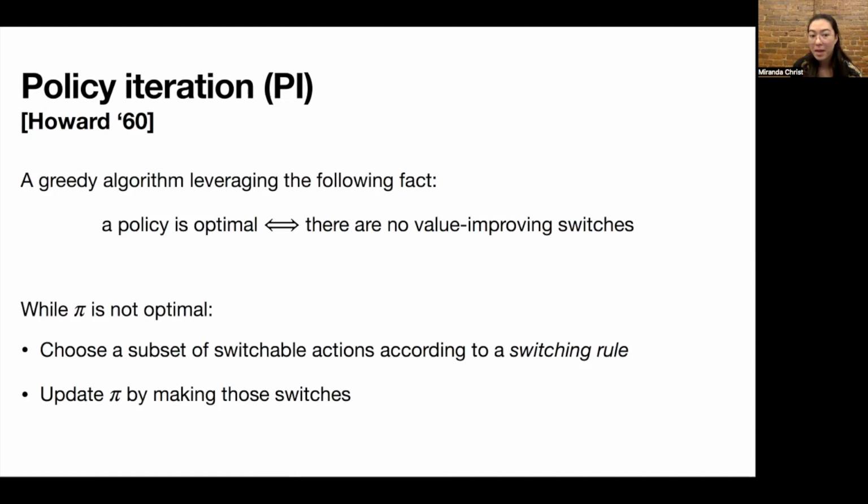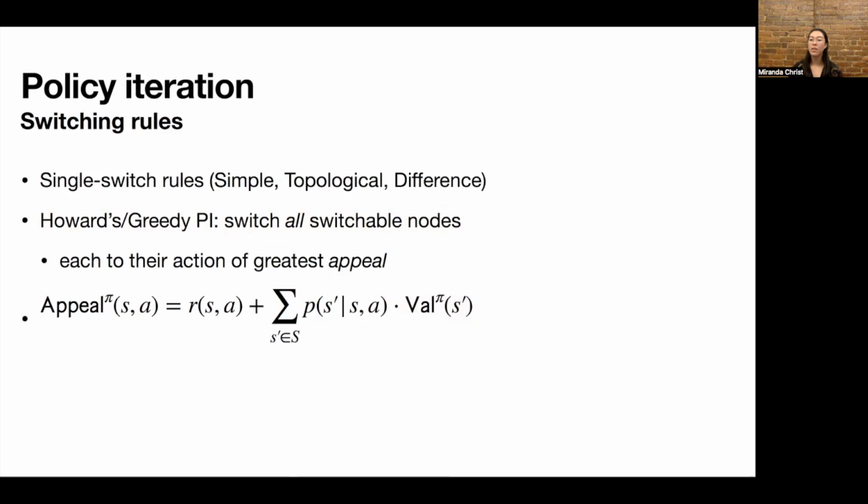a total reward maximizing policy. And we'll know when we've arrived at this policy because we can check whether any of the states have value improving switches, and if it is optimal, then none of them will have value improving switches by our convenient fact. As I mentioned, policy iteration uses a switching rule to choose which state's actions to switch in each iteration. And here are several switching rules.